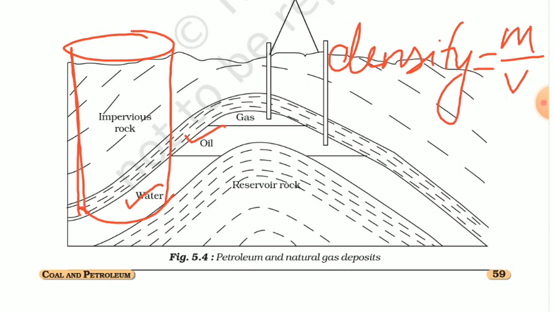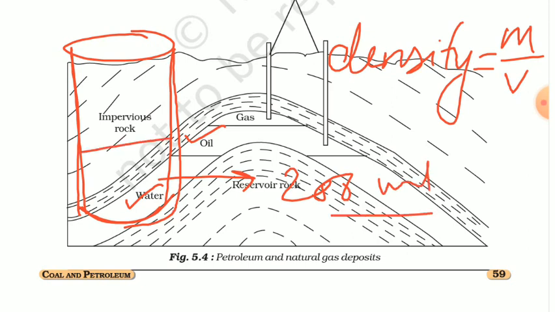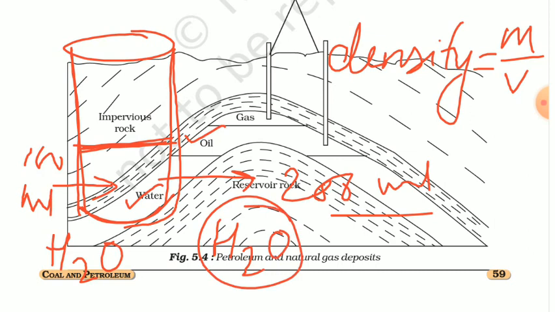If I have taken a test tube of 200 milliliter, the volume will be 200 milliliter, isn't it? Suppose I am filling it with 100 ml of water, and as the mass of the water particles is heavier, the density will be high.